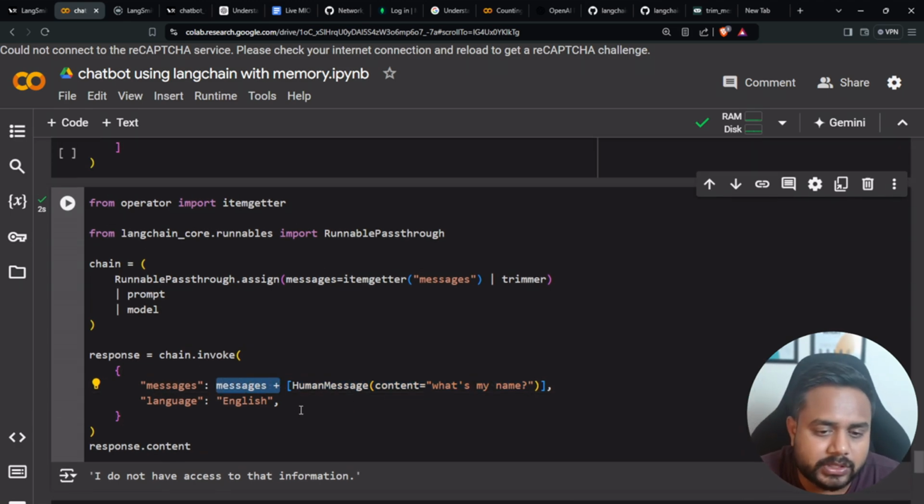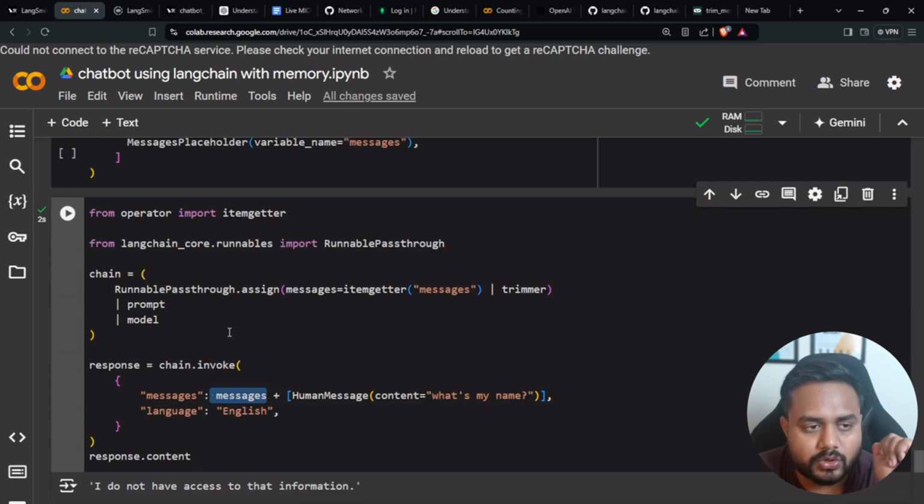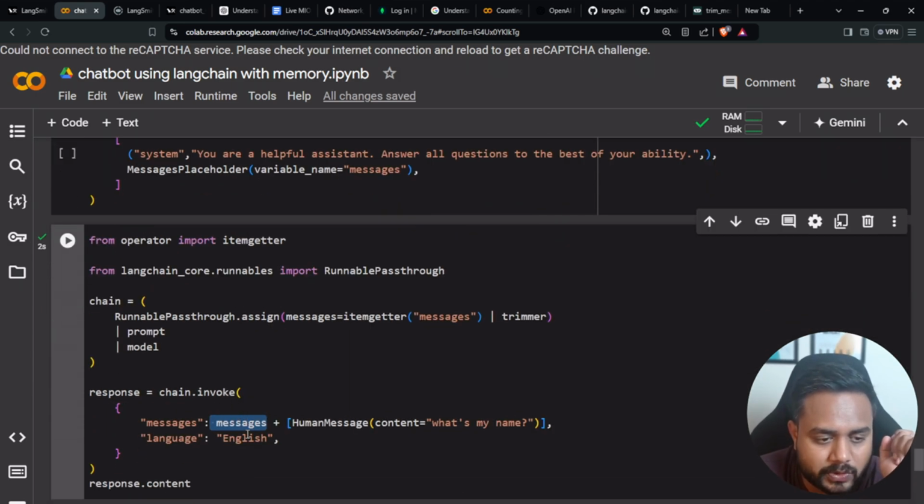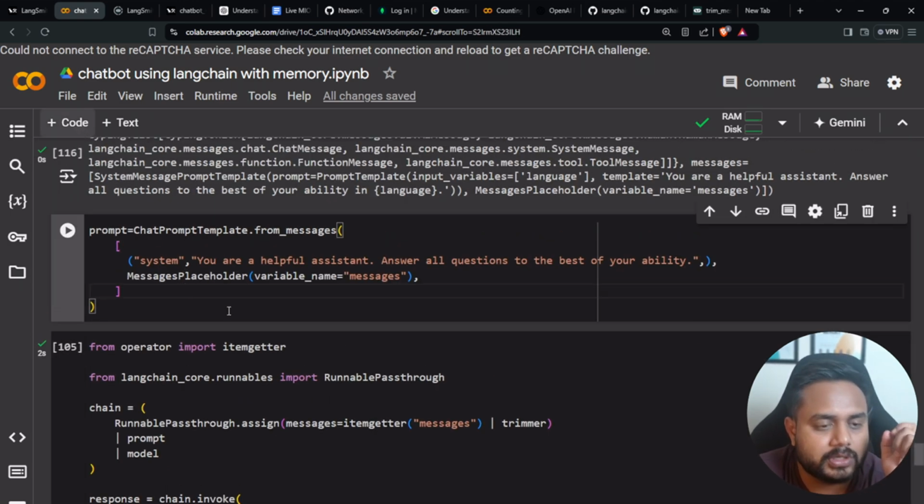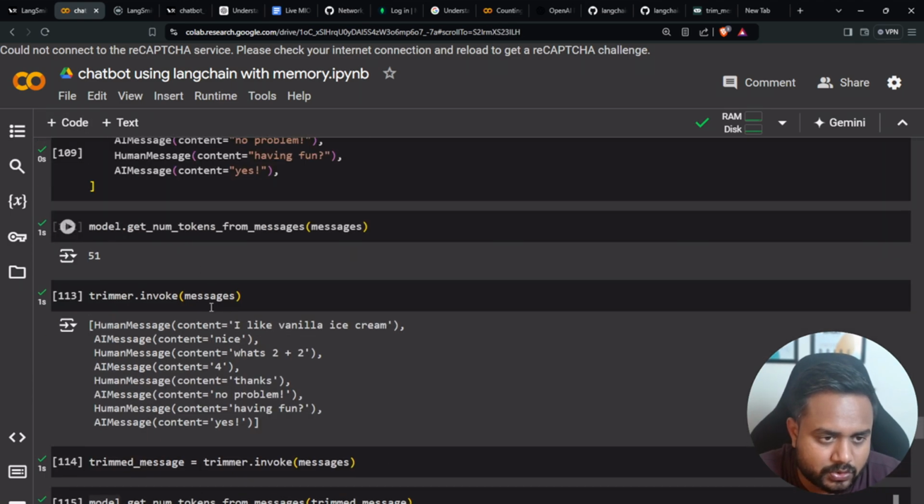Now this message, I'll be getting this particular message after what? After the trimming. So here I'm going to add this trimming component. Once this trimming is running, only then will I get these particular messages. So what is going to be my final message over here? This human message. Let me show you. This is a trim response.